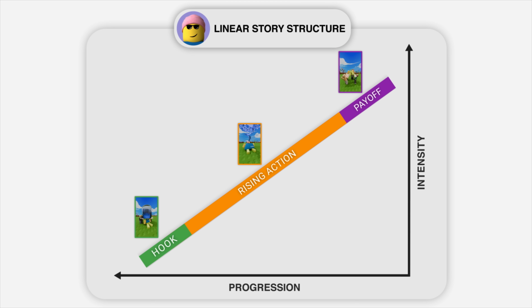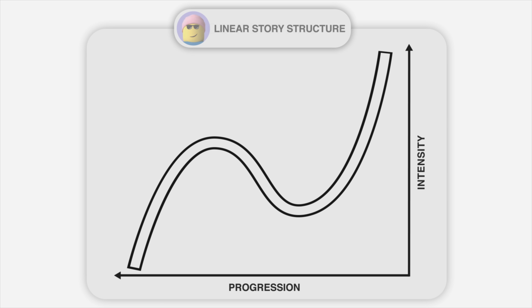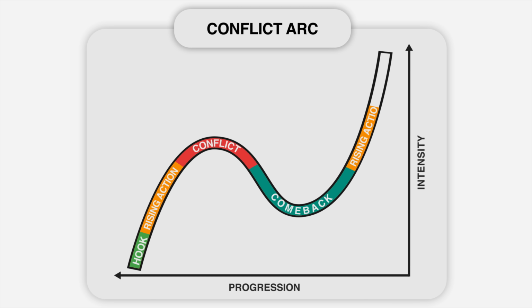Now, typically within developed niches on YouTube, to have increased engagement, we apply a story structure that looks like this, which is called a conflict arc. It has a hook, a rising action, but then a conflict, a comeback, another rising action, and a payoff. In this structure, the added conflict and comeback makes the story less predictable, which in turn increases our engagement and the amount of views we get.